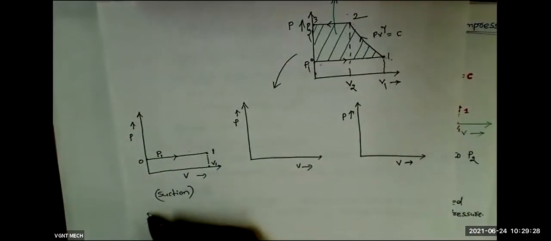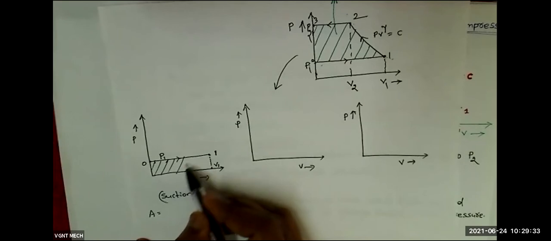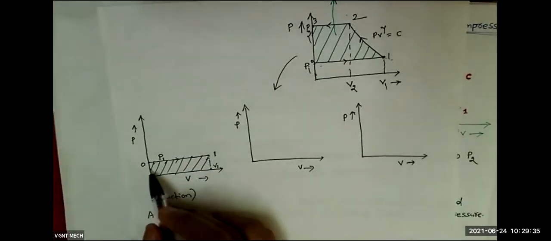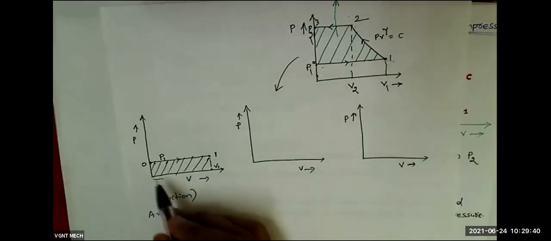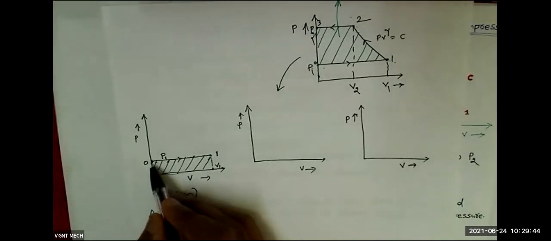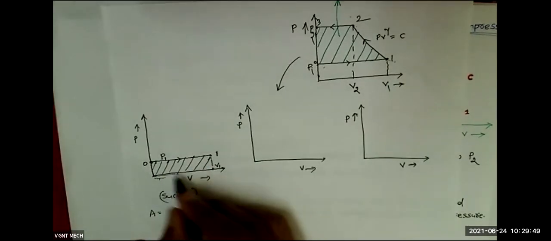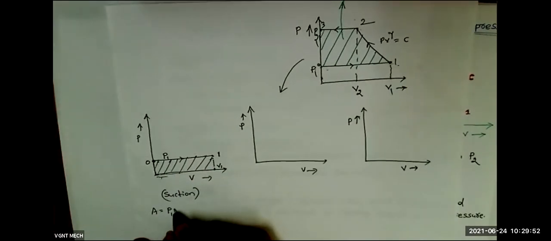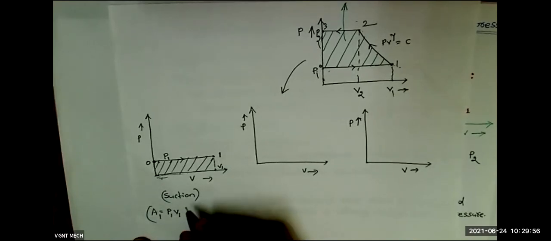So what is the area? Area means it will indicate this area. This is nothing but a rectangle, and the area of a rectangle is length into breadth. This length is V1. The width, this small distance, is P1. So the area of the suction process is P1 into V1. Yes, V1 into P1, correct. So this is the area.